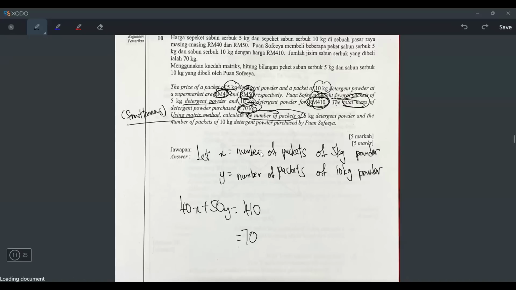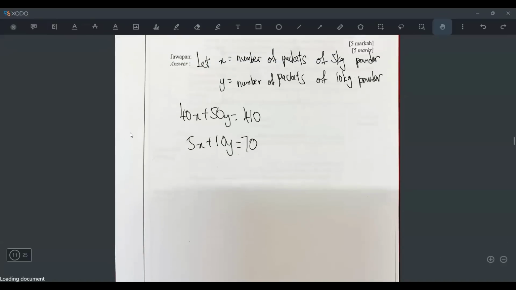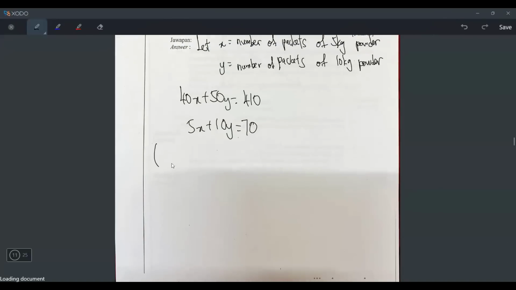And she bought x number, so it should be 5x plus 10y. Now I can start to use the matrix method and solve this simultaneous equation, right? How to use the matrix method? Bracket, bracket equals to bracket. And then here would be 40, 50, 5, 10, x, y, 410, 70.